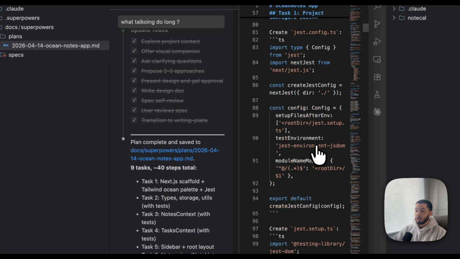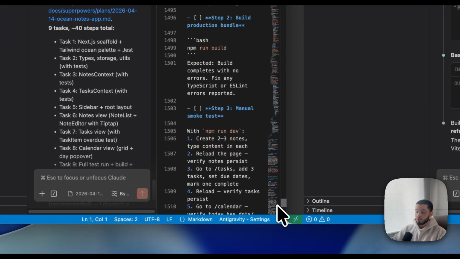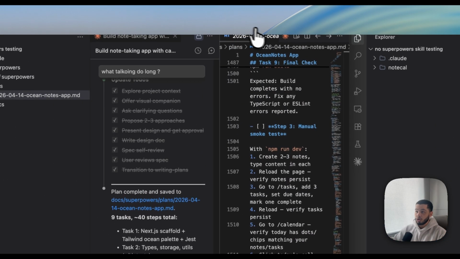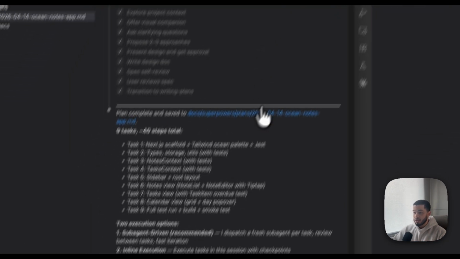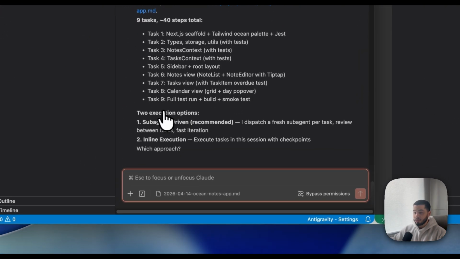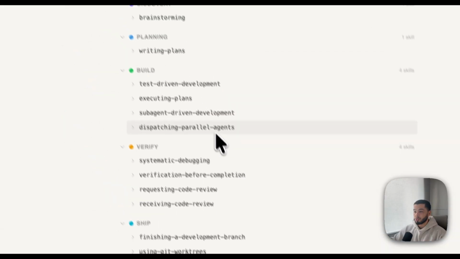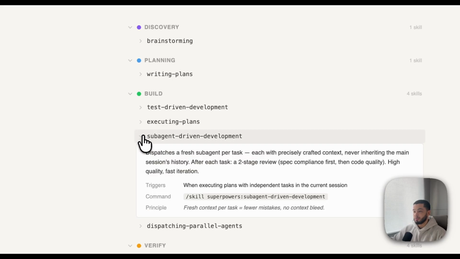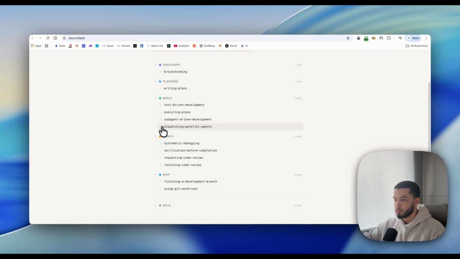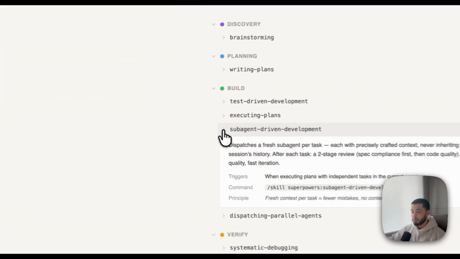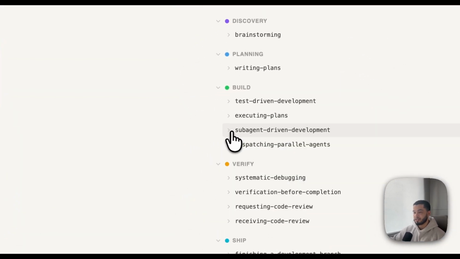So if we click in here, we have this entire lengthy plan, which is upwards of 1,500 lines of what looks like explanations and code snippets. And now all we need to do is, as you can see down here, choose between two of these execution options. We have the sub agent and the inline execution, which is what I just showed you over here, where you have sub agent and then dispatch parallel agent, which is like a linear flow, so just one task after the other. The sub agent is like where it works on each task independently.